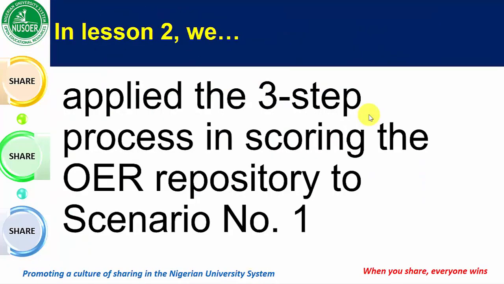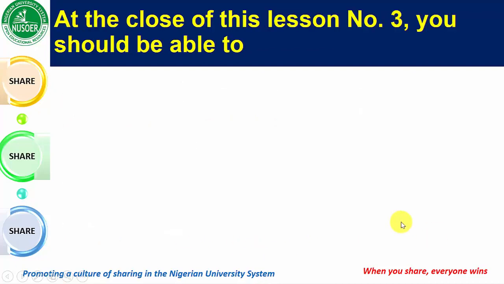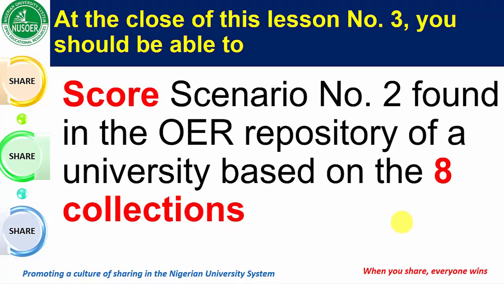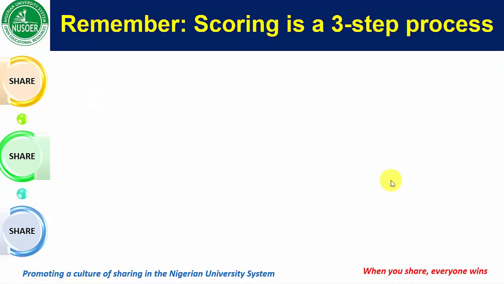In lesson number 2, we applied the 3-step process in scoring the OER repository with regard to scenario number 1. And at the close of this lesson number 3, you will be able to score scenario number 2 found in the OER repository of a university. In this case, we are using Abia State University as a hypothetical model based on the 8 collections.